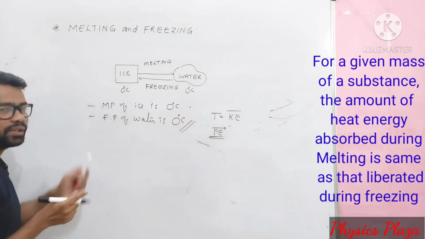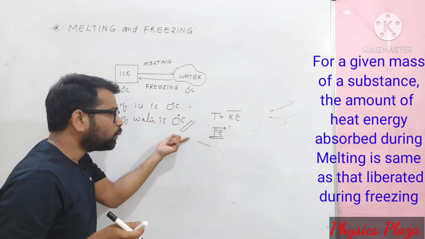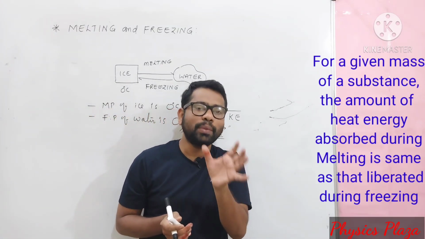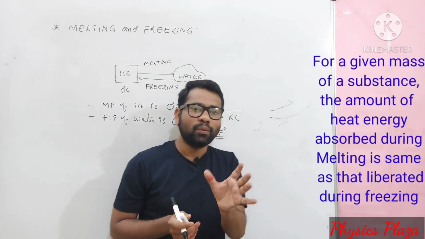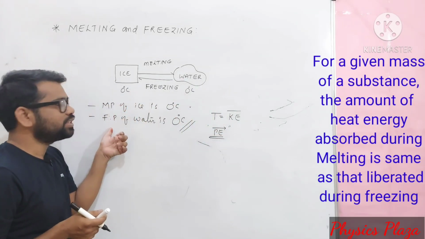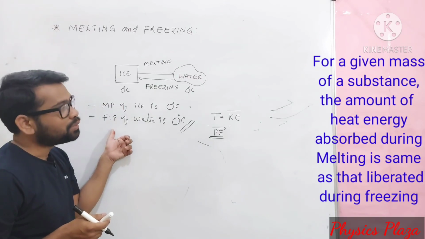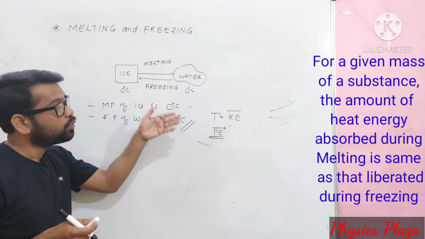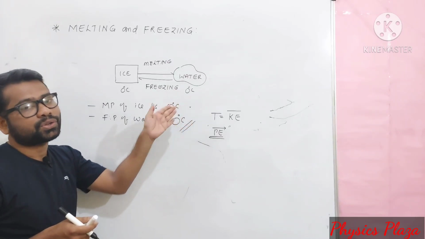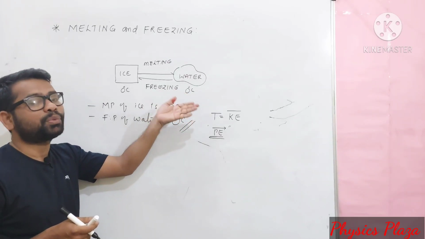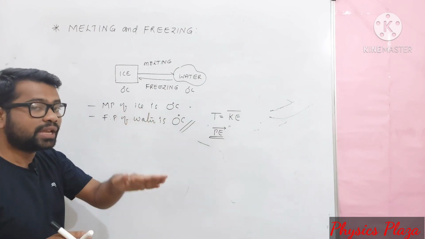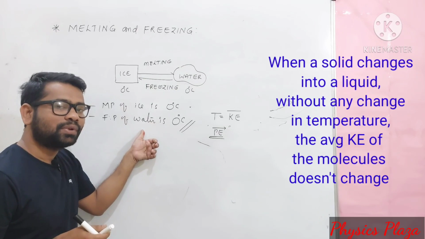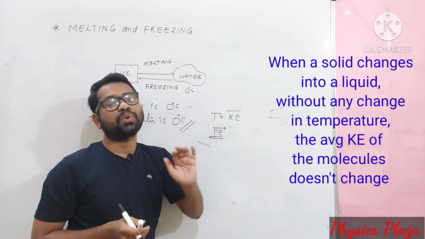Children, it's very important. This happens only with pure substances. In the case of pure substances, the melting point and the freezing point will be the same. At the same time, there is also a condensation point. What is condensation? From the gaseous state to the liquid state. The condensation point and the boiling point will be the same. Children, I repeat: in pure substances, the melting point and freezing point are the same, and the boiling point and condensation point are the same.